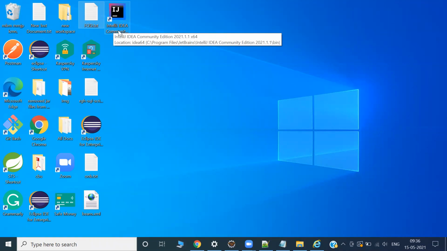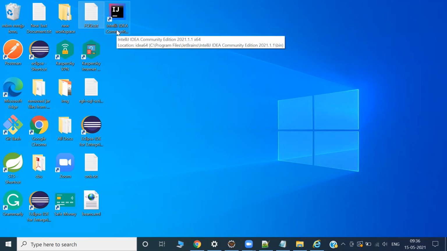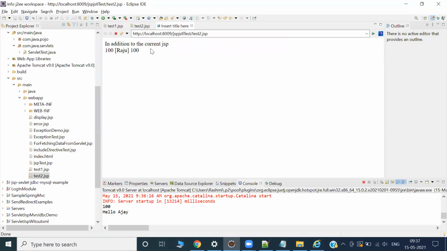Vijay, are you using any IntelliJ IDEA? No, sir. Okay, no problem. You first get strong with Eclipse, then IntelliJ IDEA will be easy. If I start discussing it now, it will be really confusing, and it's not required right now.